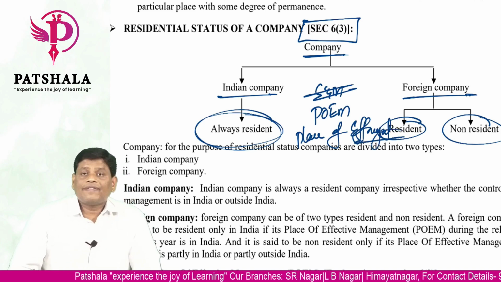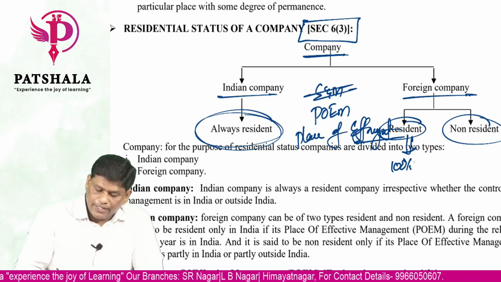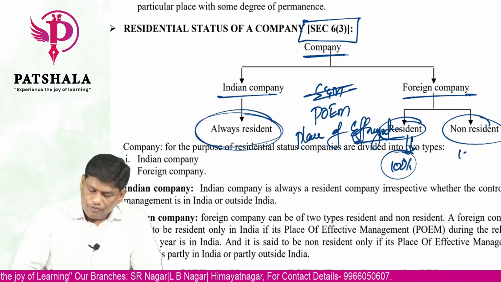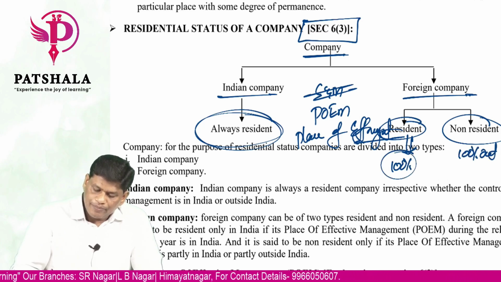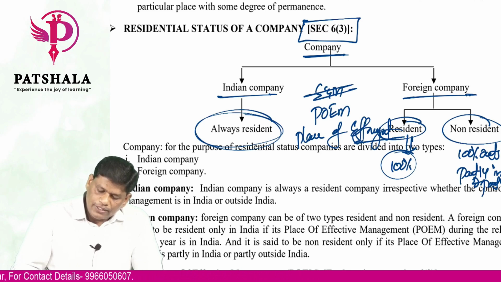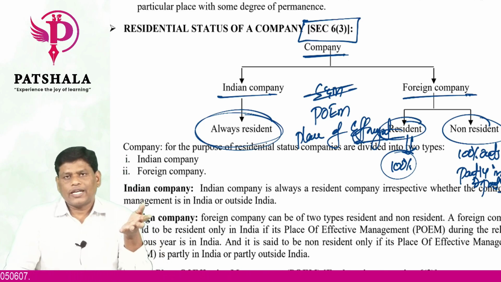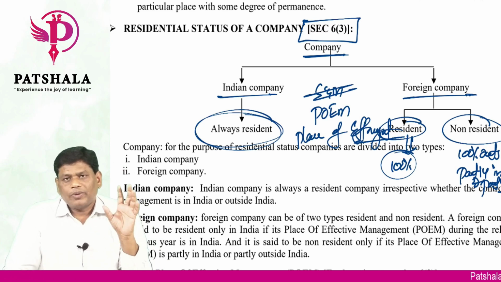If the place of effective management is 100% in India, then you are resident. If 100% outside India or partly in India and partly outside India, then you are non-resident. So instead of control and management, place of effective management has been determined.